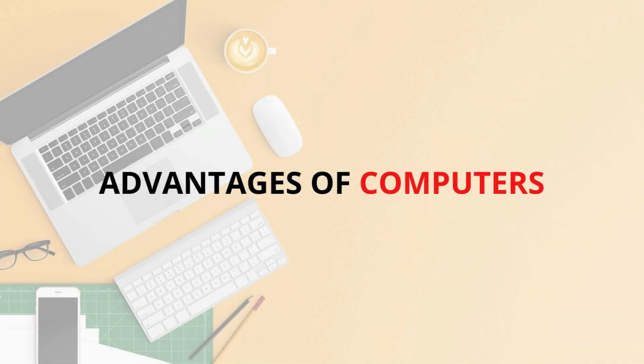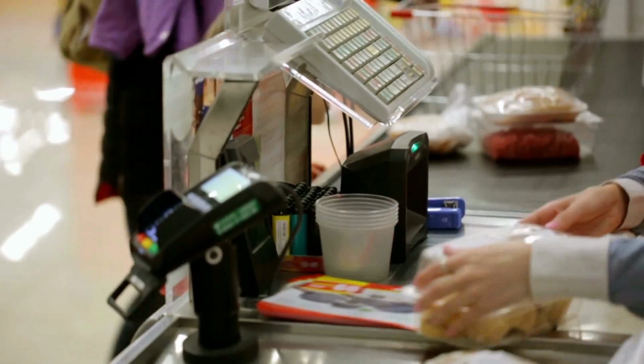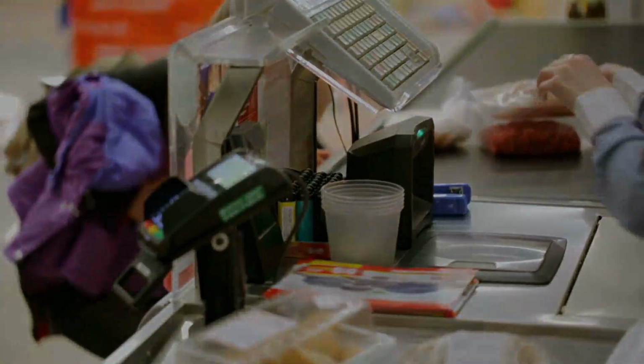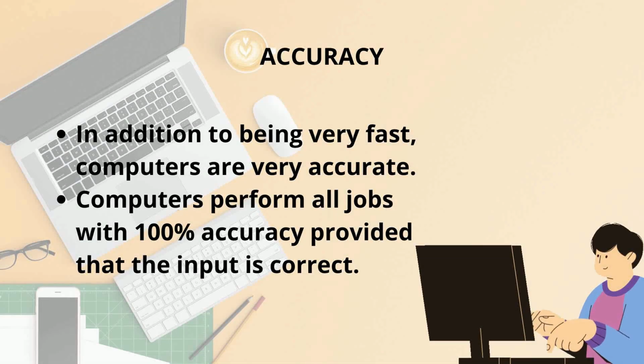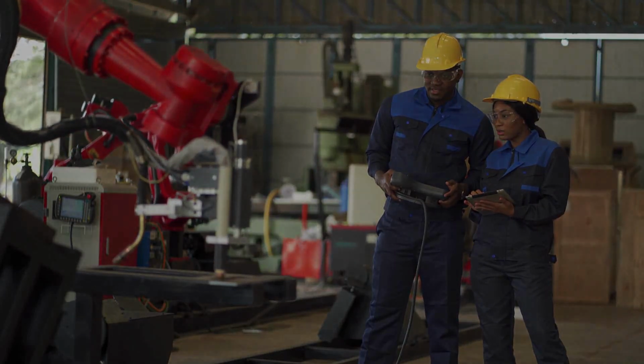Advantages of computers: high speed. A computer is a very fast device. It can perform millions of calculations in a few seconds as compared to man, who will spend many months to perform the same task. Accuracy. In addition to being very fast, computers are very accurate. Computers perform all jobs with 100% accuracy provided that the input is correct.